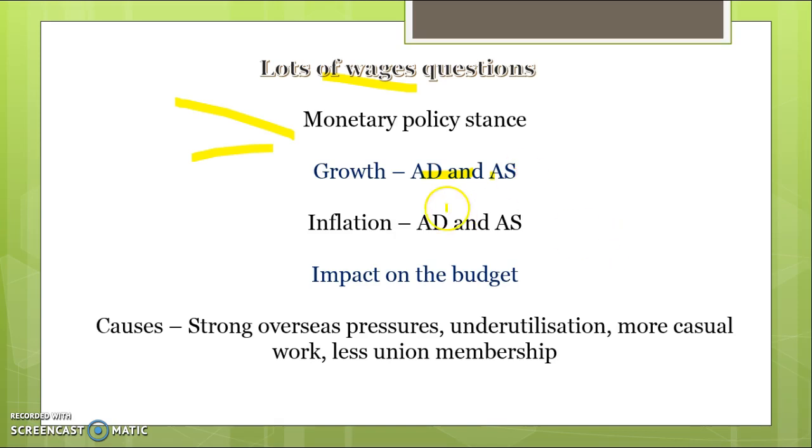So make sure you can link it from a demand and supply perspective to growth. From a demand perspective, it's a negative thing because wages aren't growing very fast. From a supply perspective, there are some benefits in the sense that it's keeping costs of production down and making firms more willing to supply. From a budget perspective, it's a negative thing, and that's mainly because income taxes aren't growing at a very fast rate, and that's leading to a lack of income tax revenue for the government.